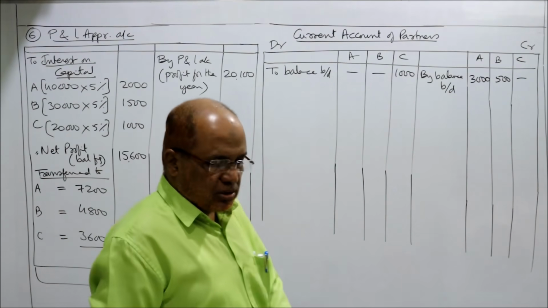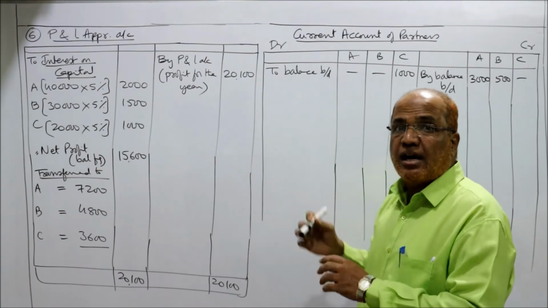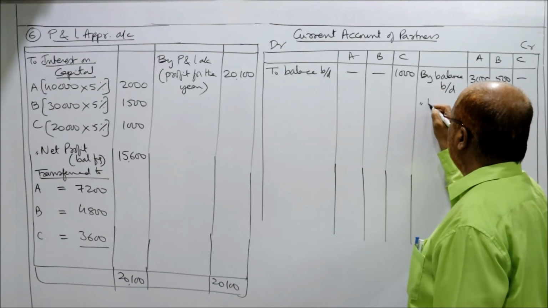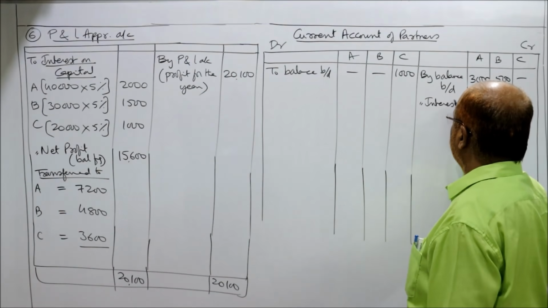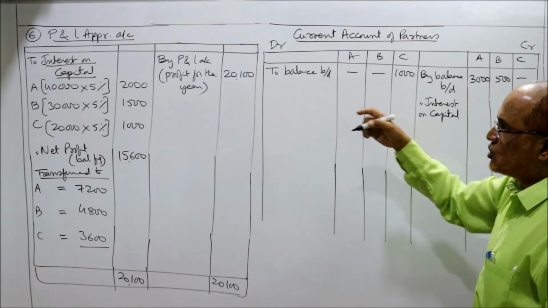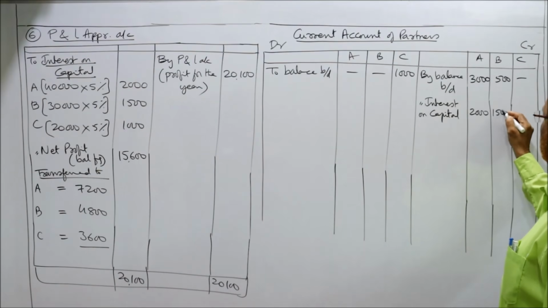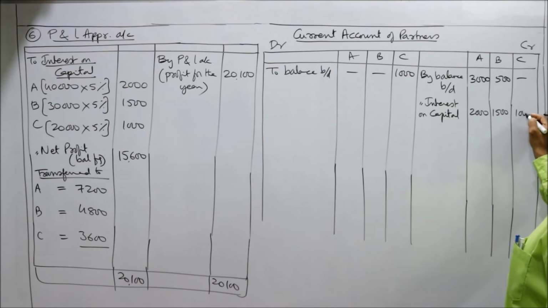Now we'll post the items. The debit side items will be taken on the credit side of current account. By interest on capital, 2,000, 1,500 and 1,000.